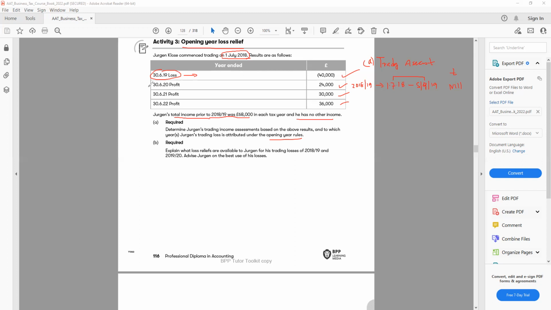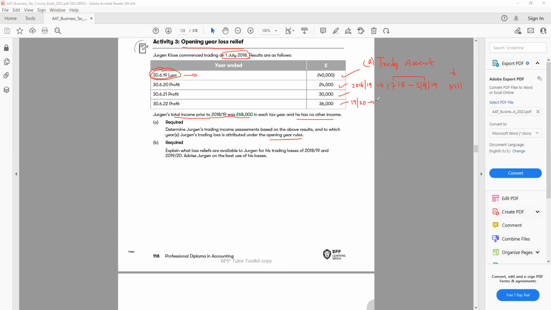So from the June, I have to go back 12 months. So June comes under 1920. 19 started from April and will stop on 20 April. So the year is ended 30th of June. So it is 1920.